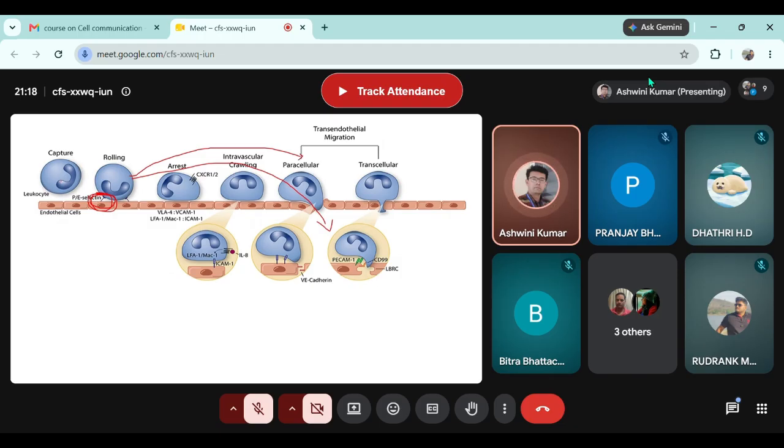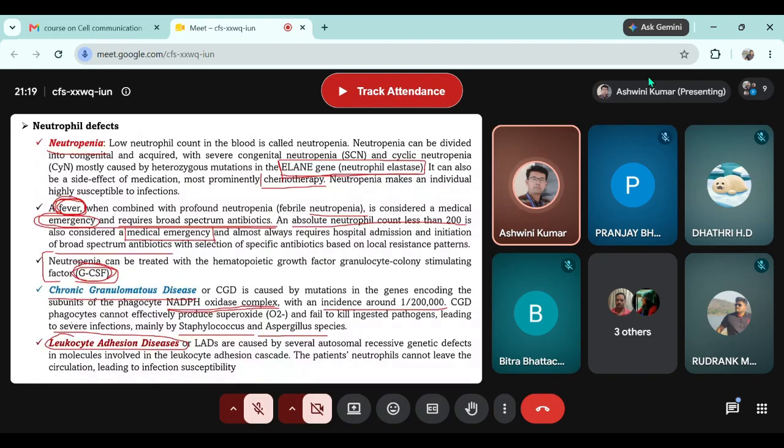And if the neutrophil is in continuous rolling condition, it will not move to the tissue space where it is required. Such a condition where the neutrophil keeps on rolling and cannot adhere to the endothelial layer and therefore cannot move to the tissue space to tackle the infection results in a condition called leukocyte adhesion disease or LAD. And therefore, the infection remains as it is, the pathogen will keep on replicating and the infection will become more severe.